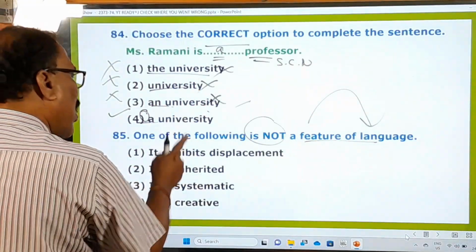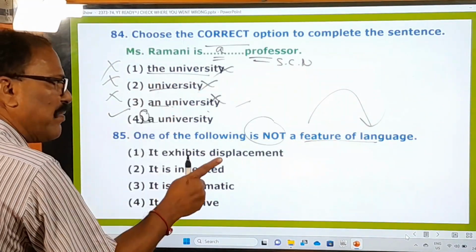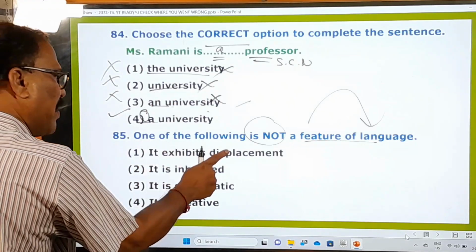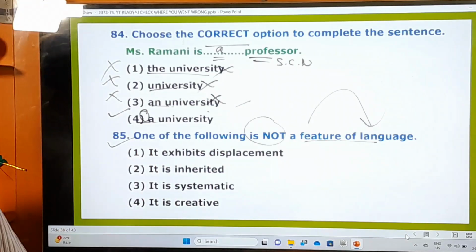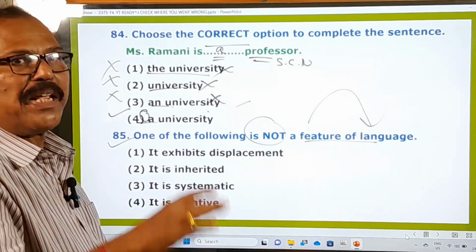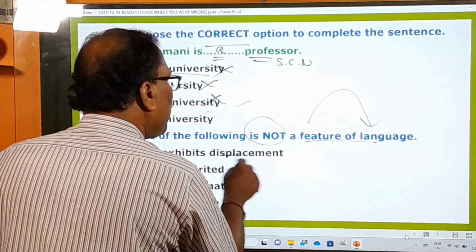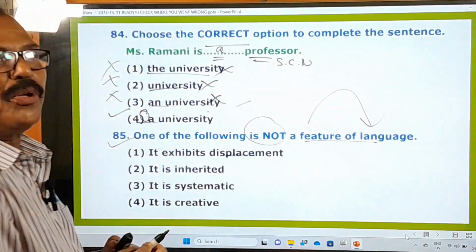And here, what is not the feature of the language? That's it. Exhibits displacement. This is right. It's a feature. It exhibits means displacement means displacement of words means removal of words from the use.